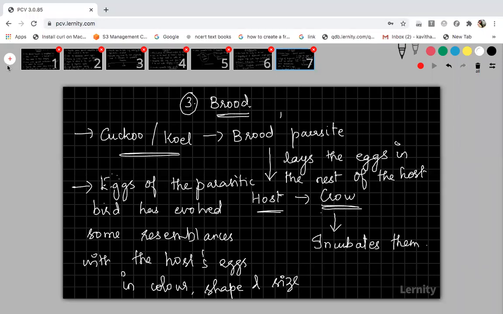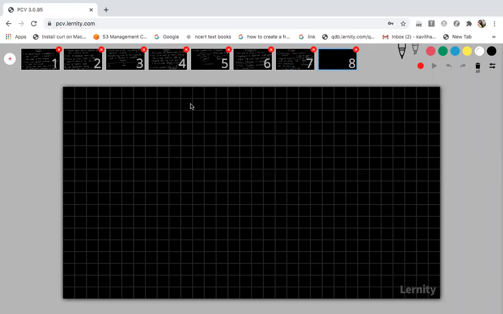Fine, shall we move on to the second type of population interaction? The second type we are going to discuss is mutualism. You have already studied a lot of examples in mutualism, and you know this concept very well. In mutualism, what is the interaction between two or more organisms? All the organisms will be mutually benefited.